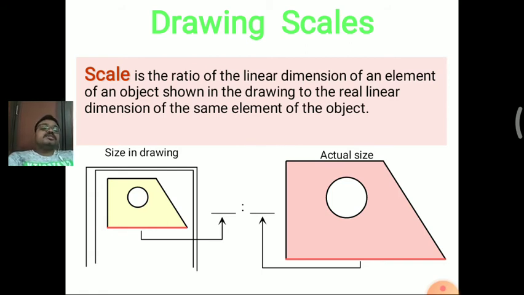Then we convert this actual linear dimension into the drawing sheet in a proportionate ratio. That is, 1 meter can be specified in millimeters also. So 1 meter is equal to 1 mm or 10 mm. Otherwise we can take 1 meter as 15 mm also, or 20 mm also, based upon the purpose and the size of the diagram. We can see these ratios at different levels.